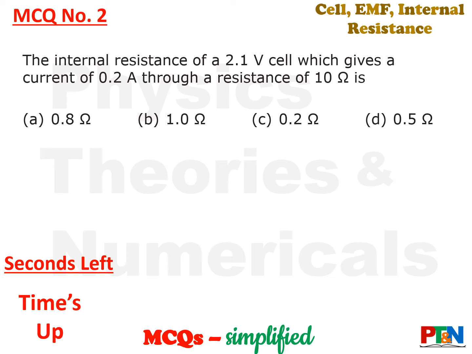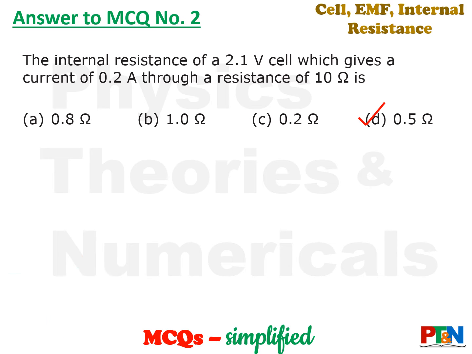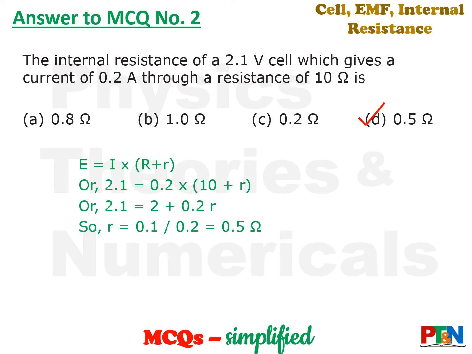Time's up. Let's see the answer. The answer is option D. Let's see the calculation. We know the relation: E is equal to I into (capital R plus small r). You have got all the quantities except small r. Put the values, get the value of small r. That is 0.5 ohm.